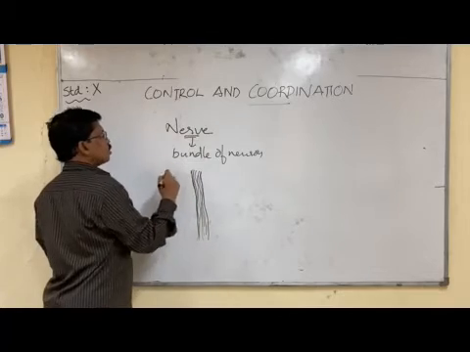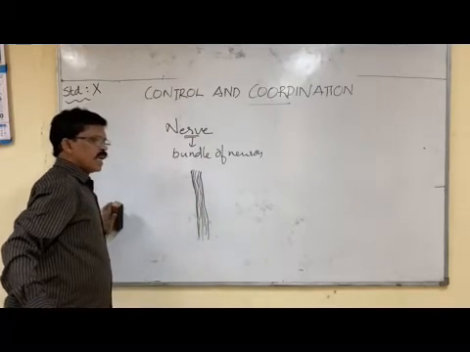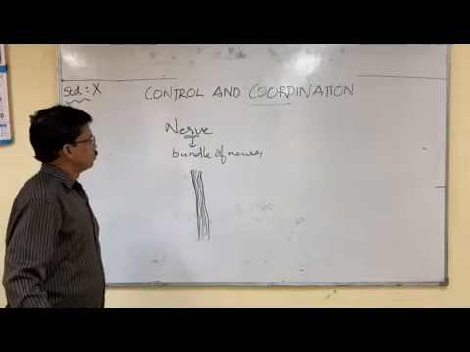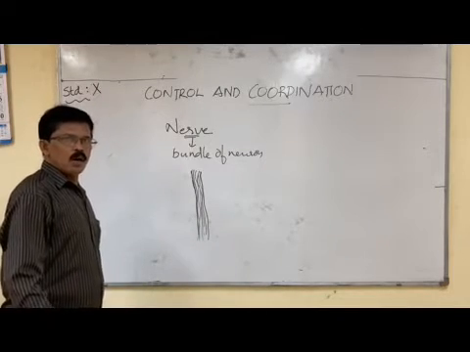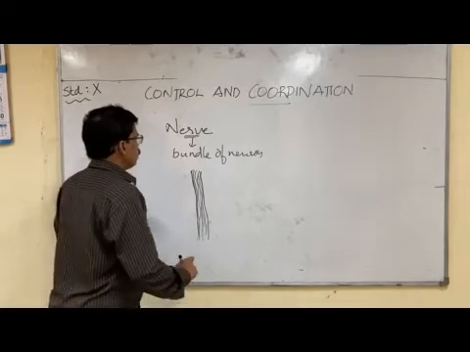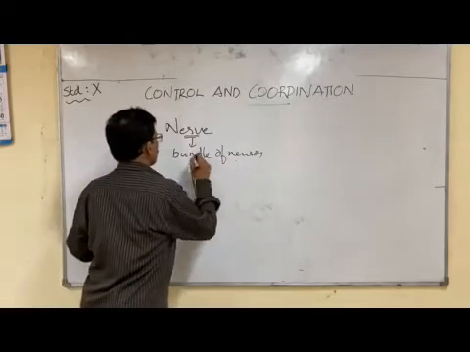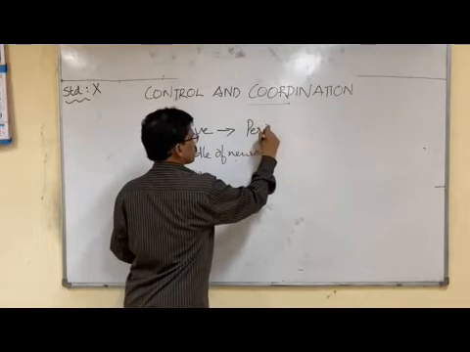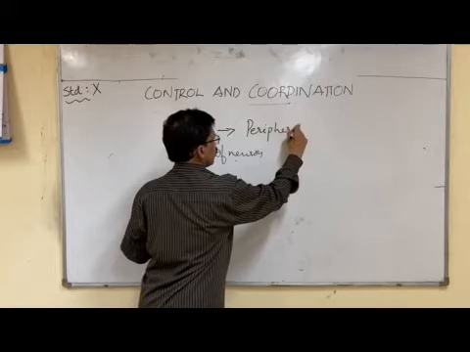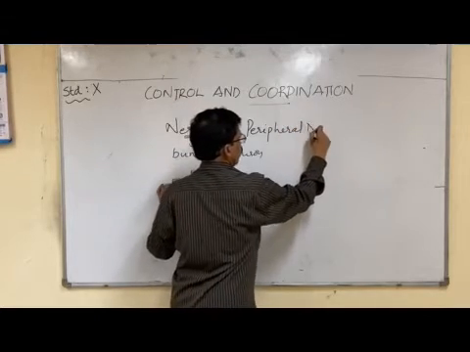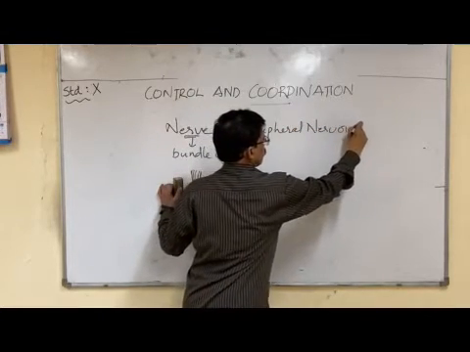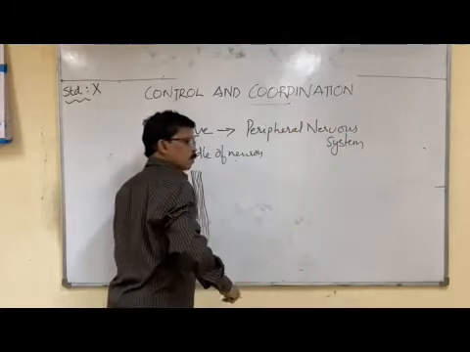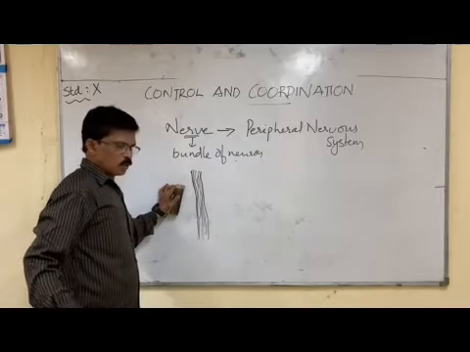Such nerves are of two categories, as I told you: cranial nerves coming from the brain and spinal nerves coming from the spinal cord. All the nerves together form the peripheral nervous system, PNS.